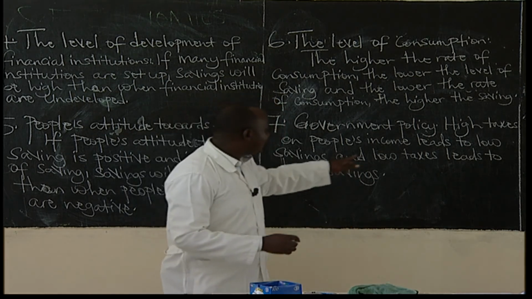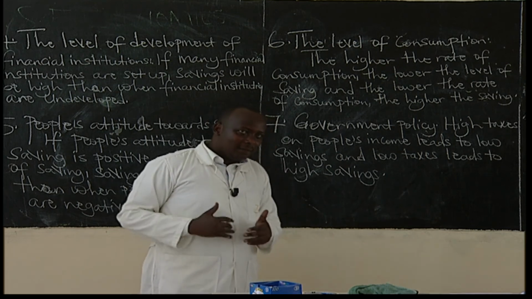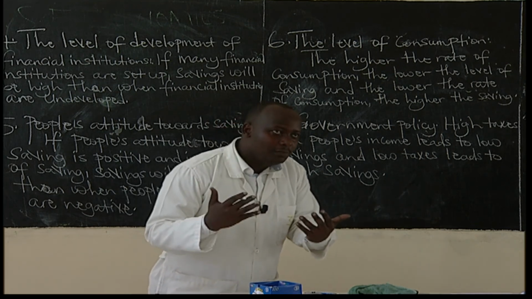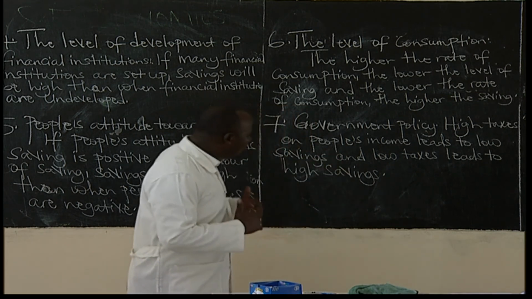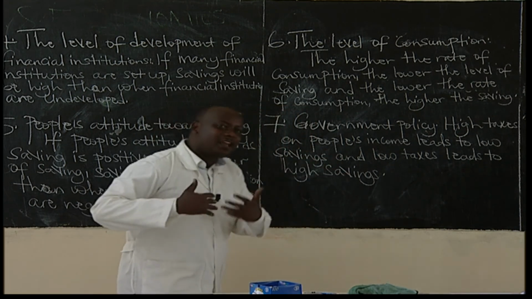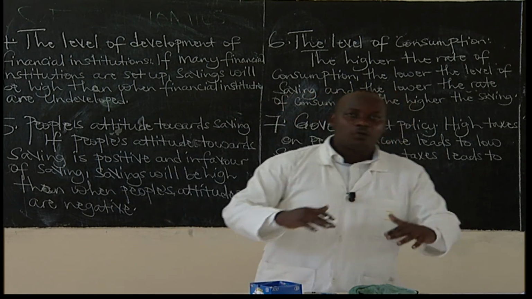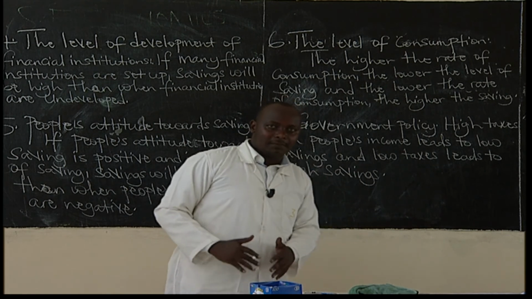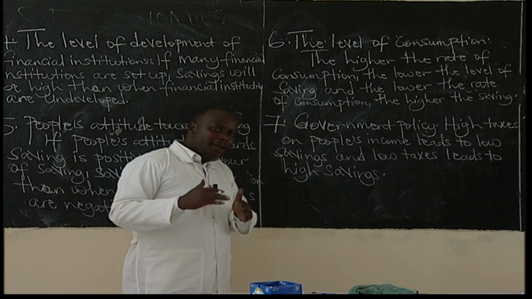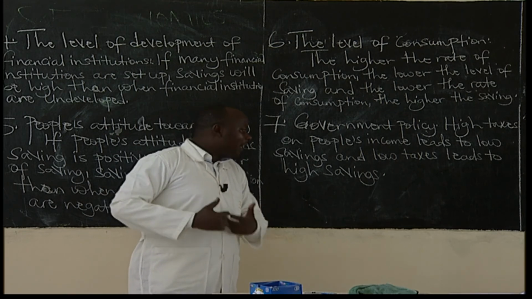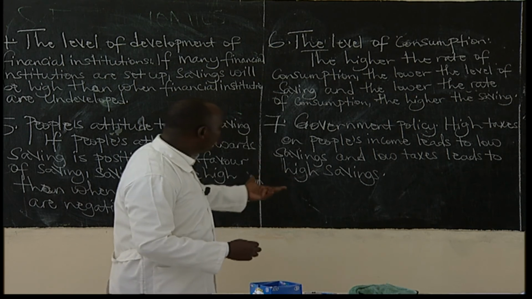When the government charges high taxes on people's income, people will remain with less income and will not be able to save more. But if the government wants to encourage people to save more, it will reduce taxes on people's income. Then people will remain with enough disposable income and will be able to save more. That is the government policy.